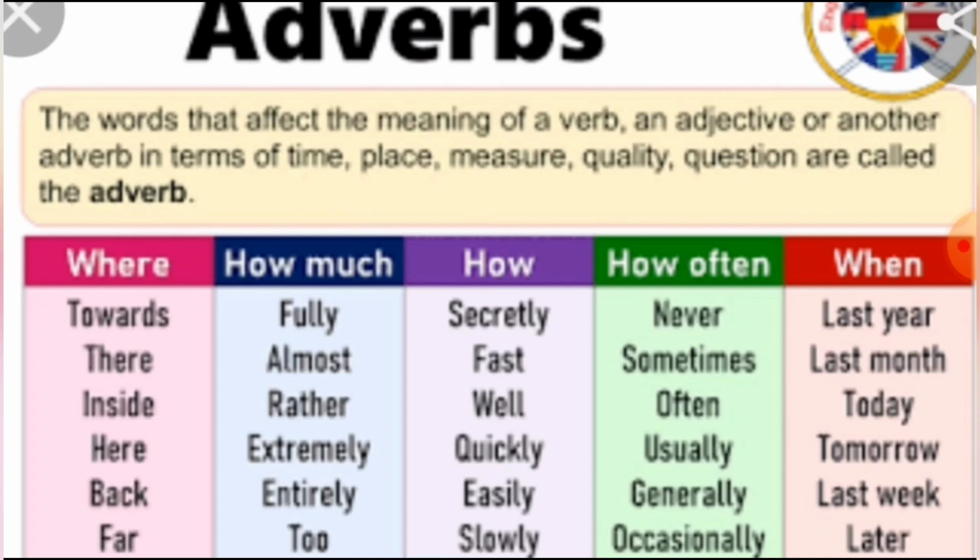We can ask these words: secretly, fast, well, quickly, easily, slowly. And how often? Never, sometimes, often, usually, generally, occasionally. And when? Last year, last month, today, tomorrow, last week, later.